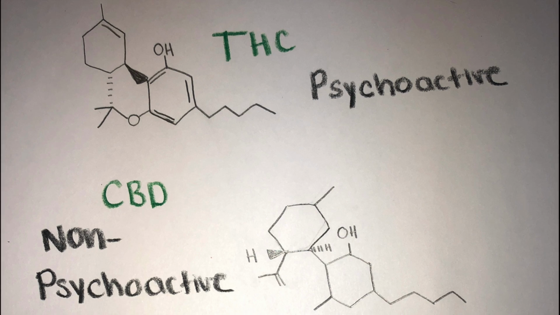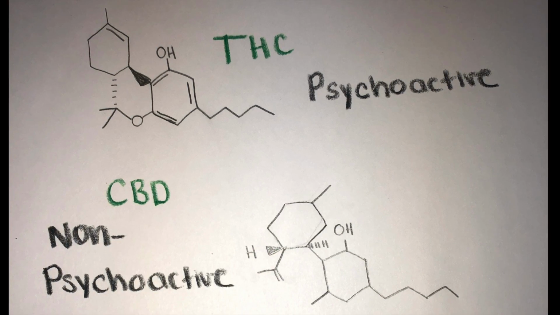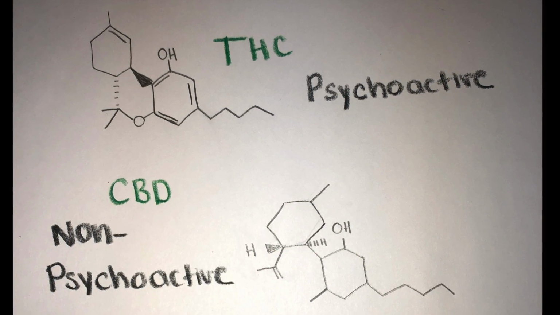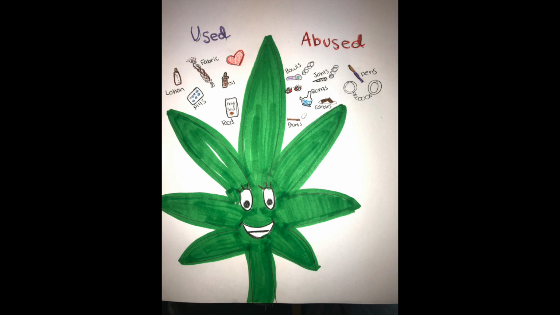In addition to being a physical adaptation, trichomes are the part of the plant known for containing the chemicals THC and CBD, which are often used for recreational or medicinal, psychoactive and non-psychoactive purposes. Although cannabis products are being decriminalized, they can still be used and abused in many either negative or positive ways. So if you ever choose to utilize cannabis products, please make sure you are being responsible and legal.